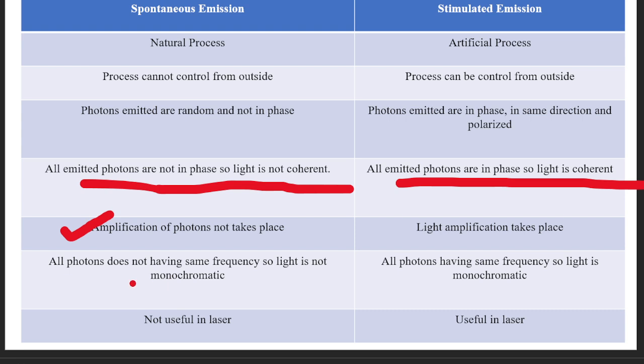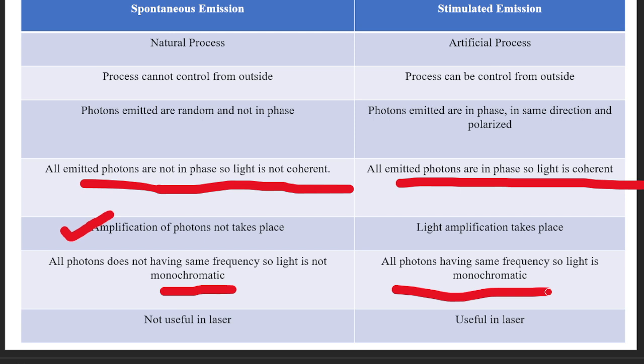Next, in spontaneous emission, all the photons do not have the same frequency. So the photons emitted due to spontaneous emission are not monochromatic, that is, they are polychromatic. In stimulated emission, all the photons have the same frequency and the same wavelength.